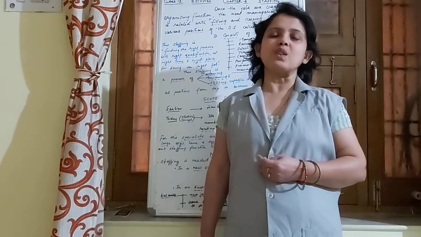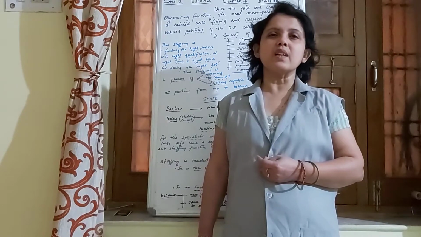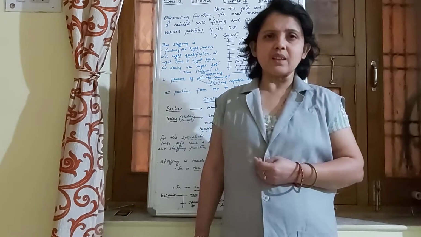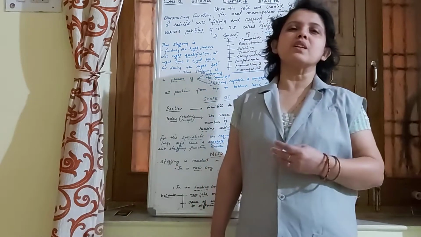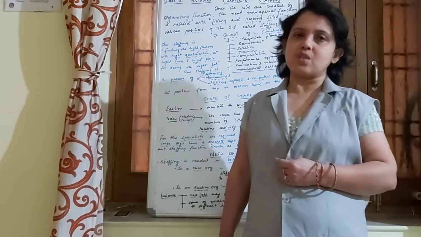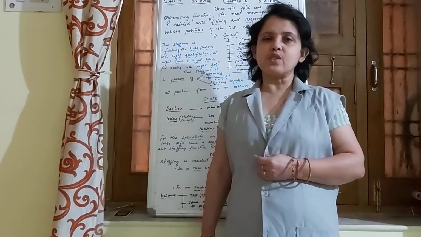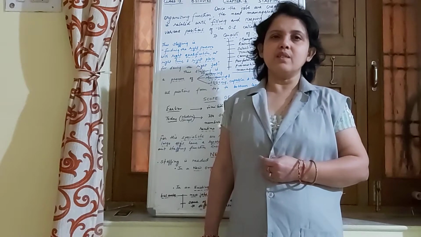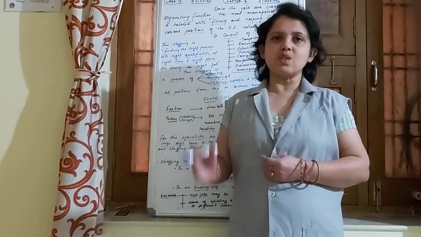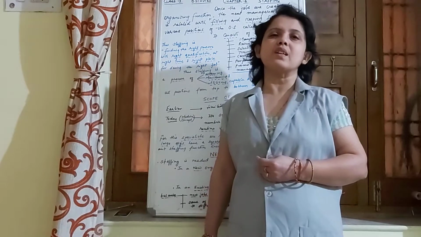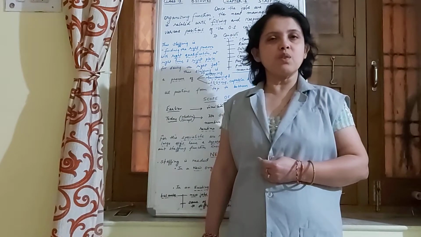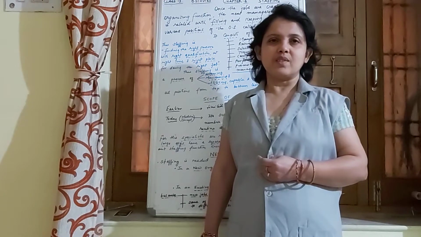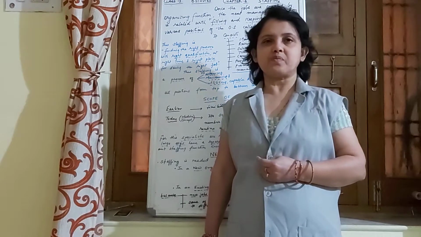Because staffing is one such function which is related with filling the posts which have been created in the organization structure. After the organizing function has been performed, the various levels which have been created in the organization structure have to be filled. And that is done by the staffing function.